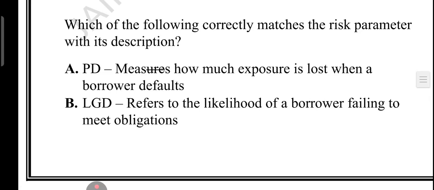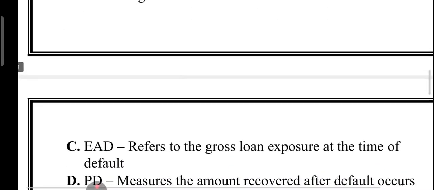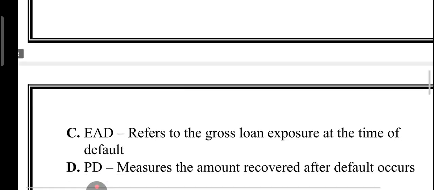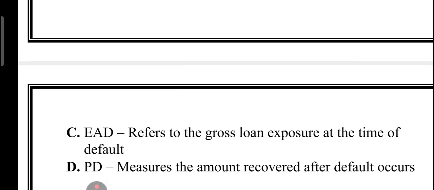Right, very good question it is. Have a look at it. The question asks, which of the following correctly matches the risk parameter with a description? There are 3 risk parameters: PD, LGD, EAD. Option A, PD, it measures how much exposure is lost when a borrower defaults. Option B, LGD, it refers to the likelihood of a borrower failing to meet obligation. Option C, EAD, exposure at default, it refers to the gross loan exposure at the time of default. And option D, PD, probability of default, it measures the amount recovered after the default occurs.